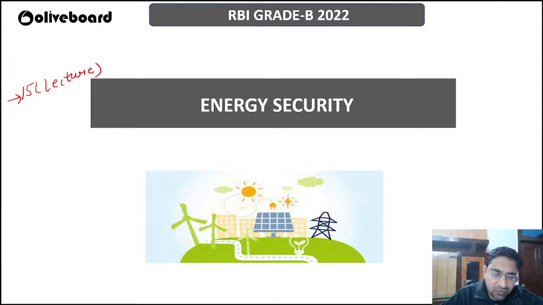We are not going into very technical things. We will only see what comes under energy security and what all we have to remember whenever any question related to energy security comes in any examination. So what exactly data should we have, and what exactly should we remember regarding this.